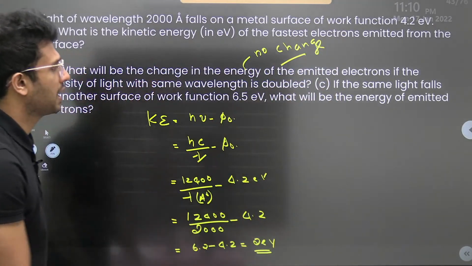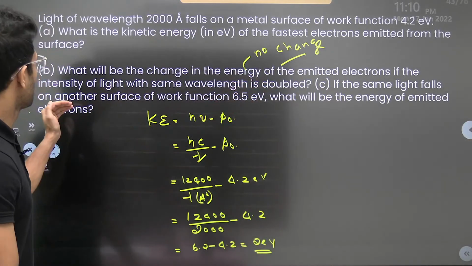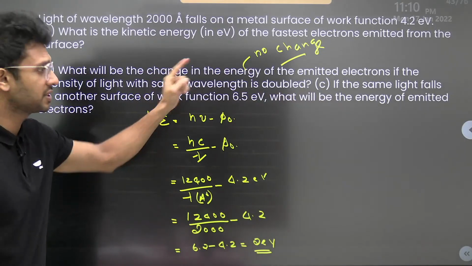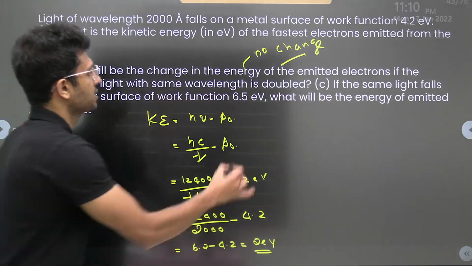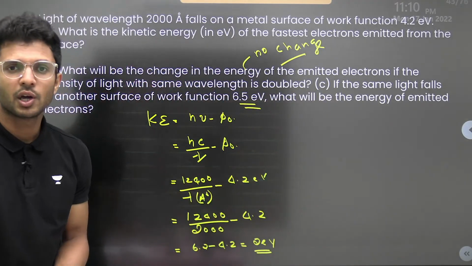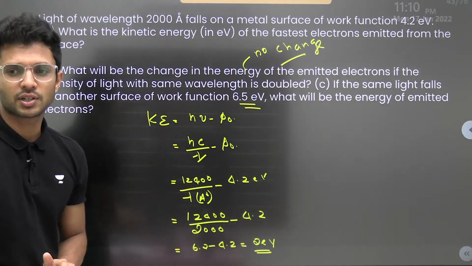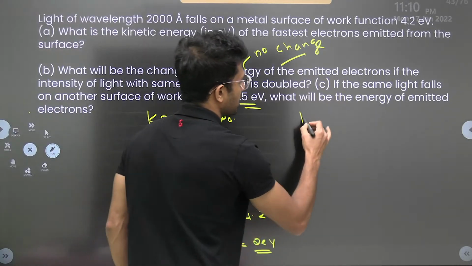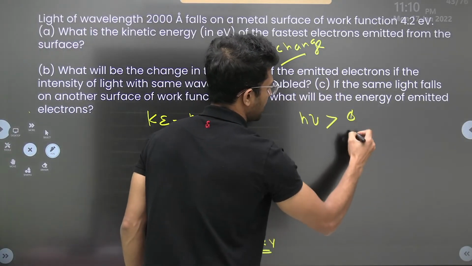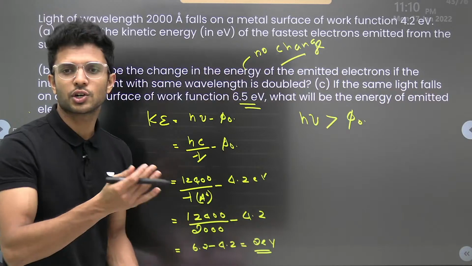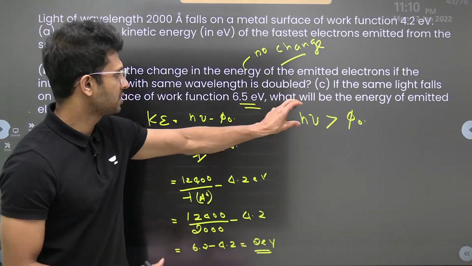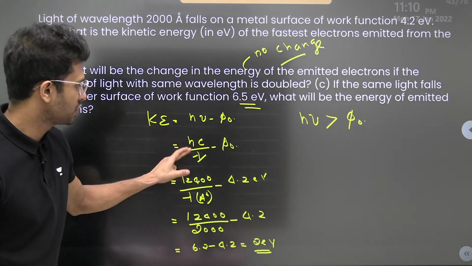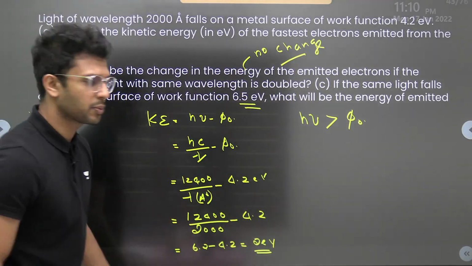Fine. Now, third part. If the same light falls on another surface where the work function is 6.5, what will be the energy of the emitted electron? We know the simple relationship. The energy of the incident light h nu should be greater than the work function phi naught for the electrons to get emitted. What is the energy h nu of the incoming light rays? It is 6.2. See, h nu is hc by lambda, and we got it as 6.2.